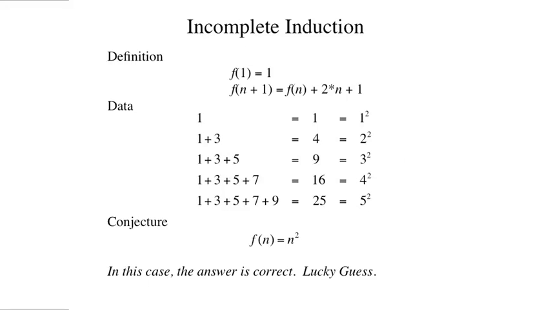Incomplete induction is induction where this set of instances is not complete. From a reasonable collection, we sometimes leap to a universal conclusion even though we have not seen all instances.